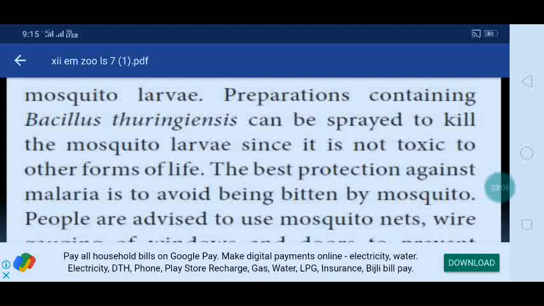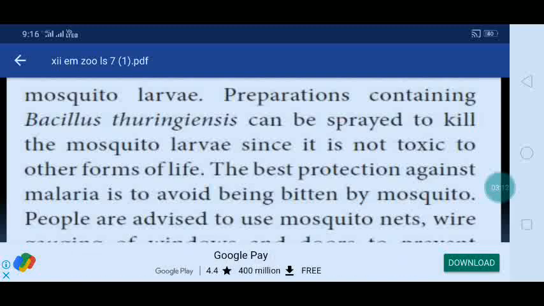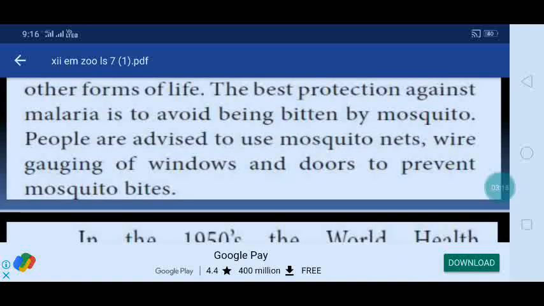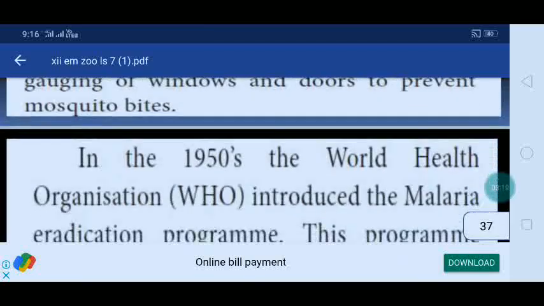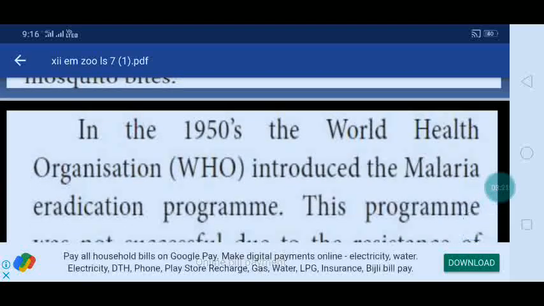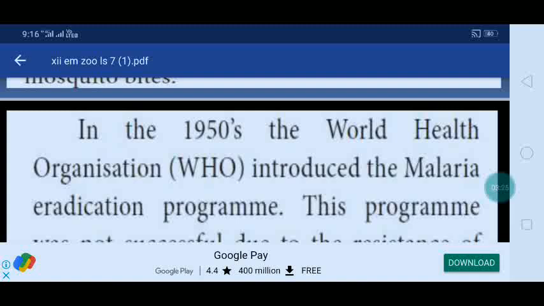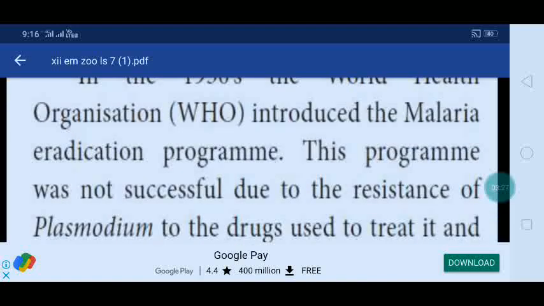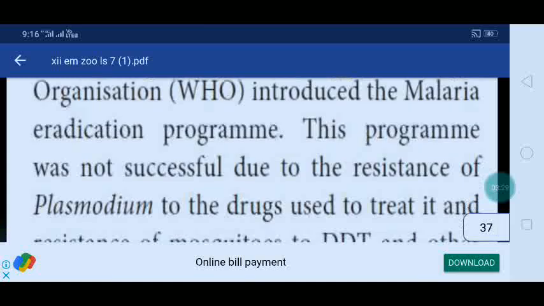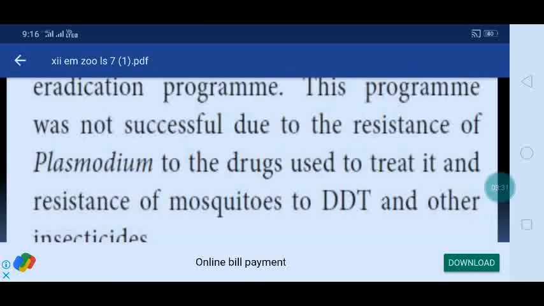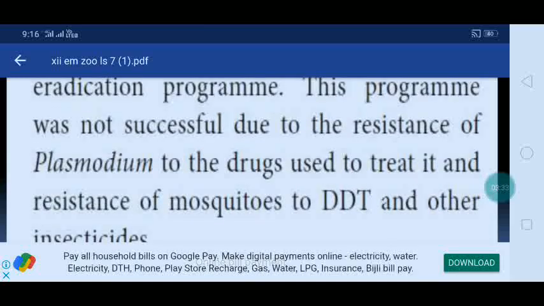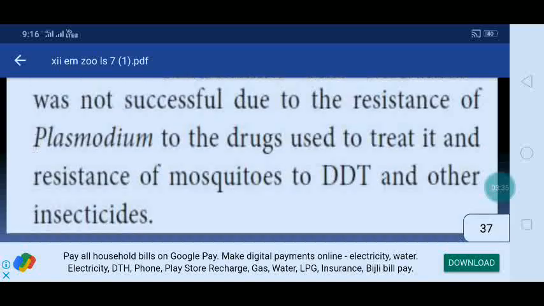The best protection against malaria is to avoid being bitten by mosquitoes. People are advised to use mosquito nets and wire caging of windows and doors to prevent mosquito bites. In the 1950s, the World Health Organization introduced the malaria eradication program. This program was not successful due to the resistance of Plasmodium to the drugs used to treat it and the resistance of mosquitoes to DDT and other insecticides.